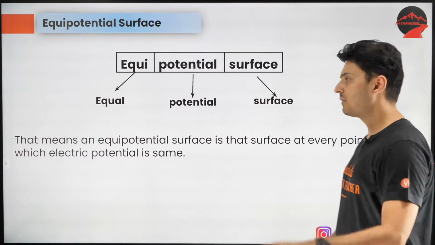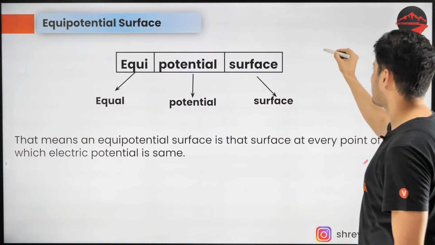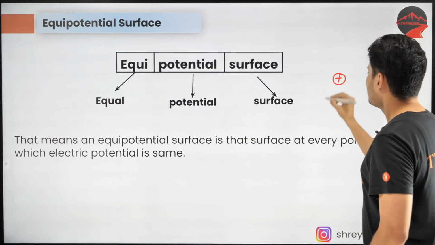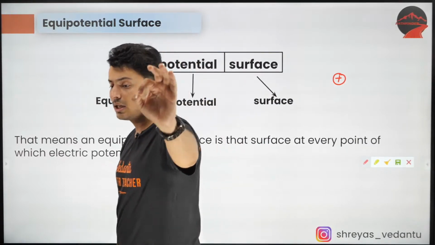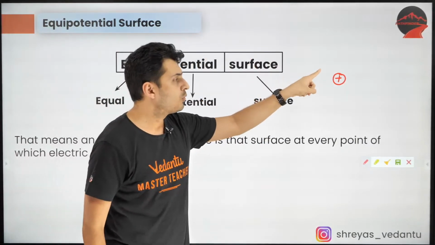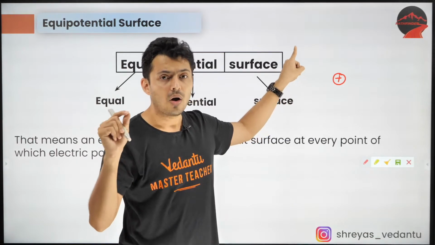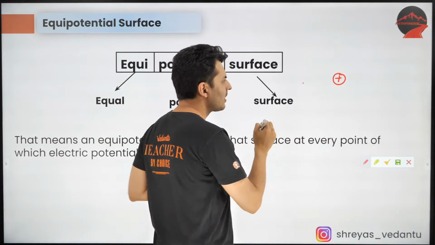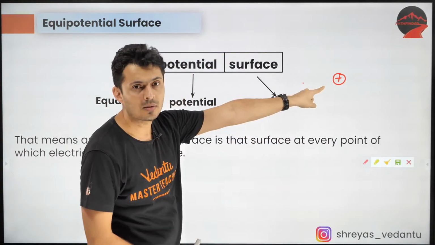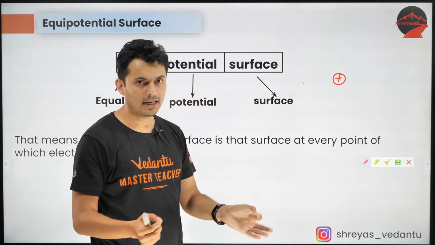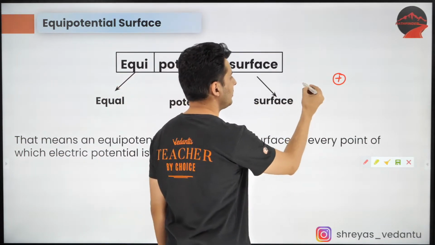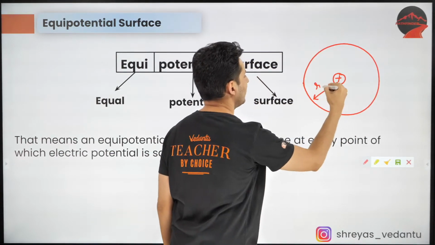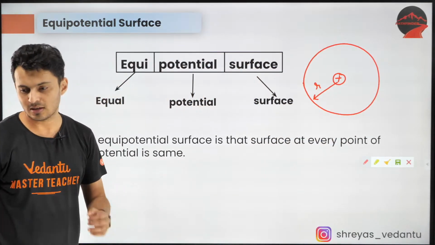So let's say, for example, there is a positive charge. Now, think about it and tell me where will you see all those points with the same potential? See, for example, I stand here. Because of this charge, I will get some potential, kQ by r. Correct? That's the value of potential. All those points with the same potential will be on a circle with the same radius r, or same distance r.